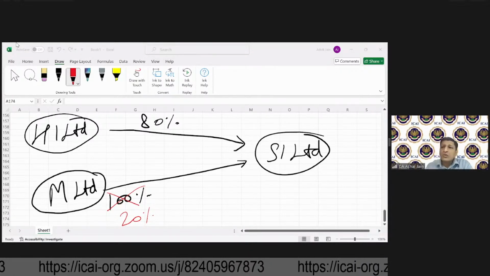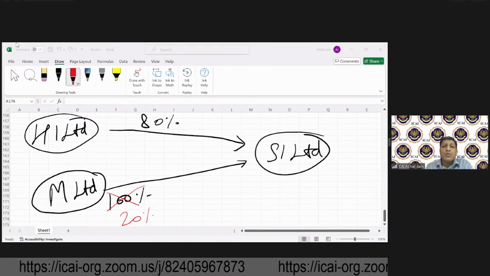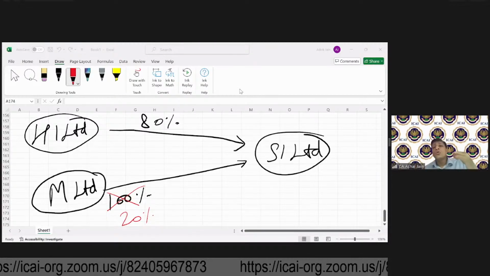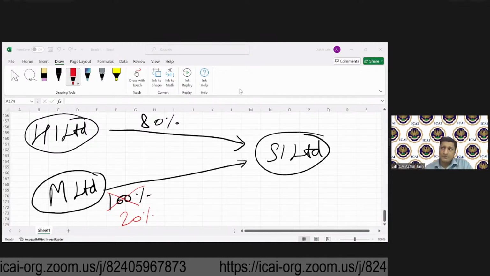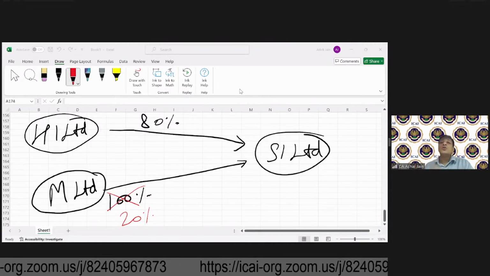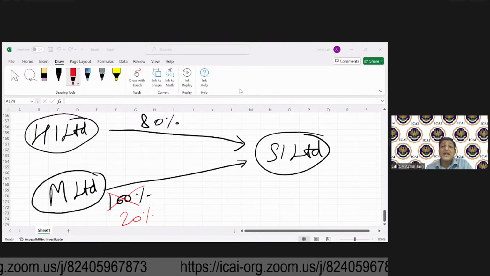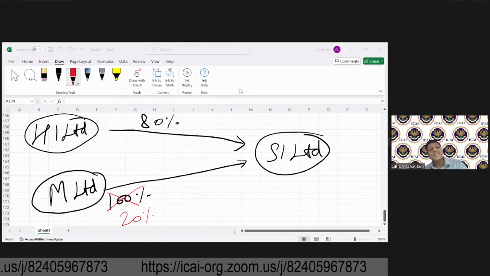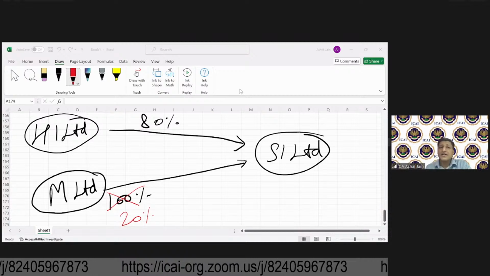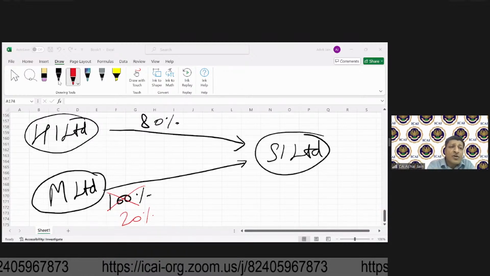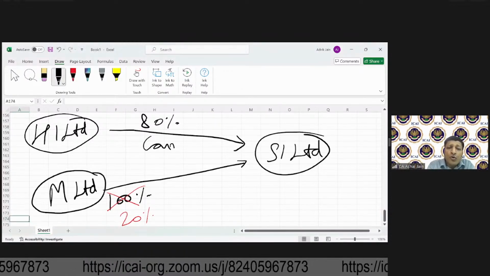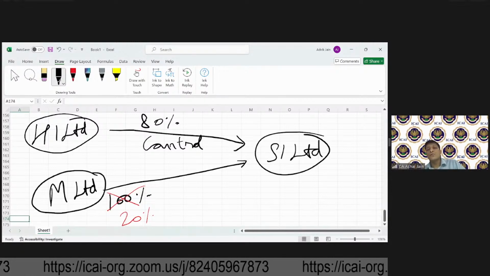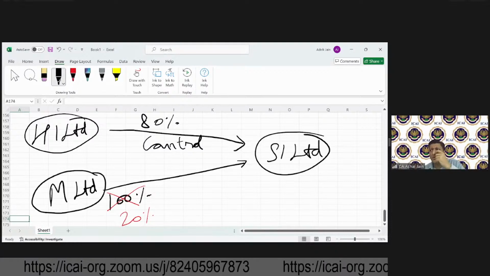Preeti, Pooja, they are saying no. Yeah. So now this type of entity has got two owners, and that's why it's not wholly owned. Is it a subsidiary? Yes. For H1, it is a subsidiary. Why? Because H1 has got control over this. We don't know about M, but M doesn't have control over this.